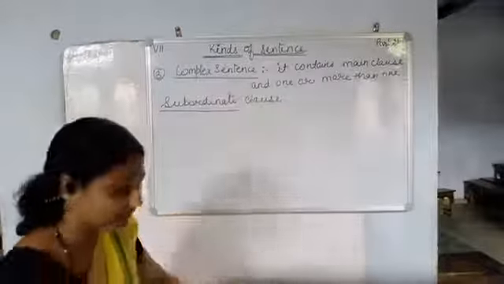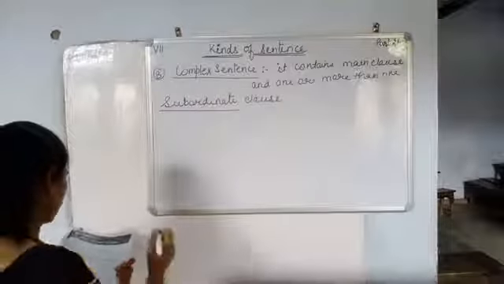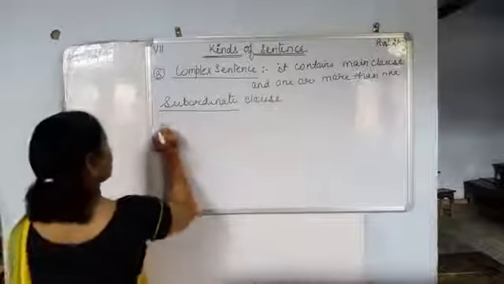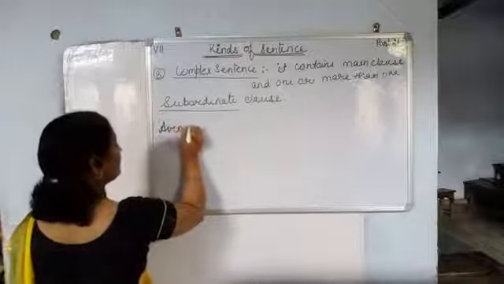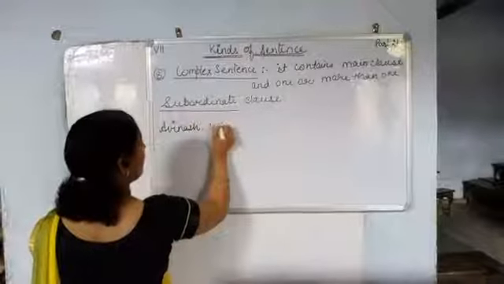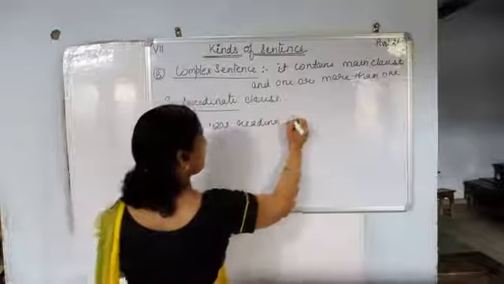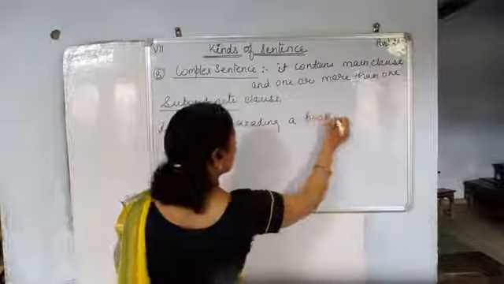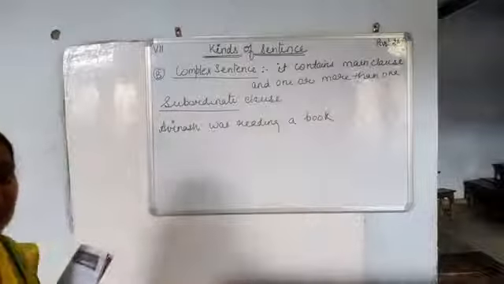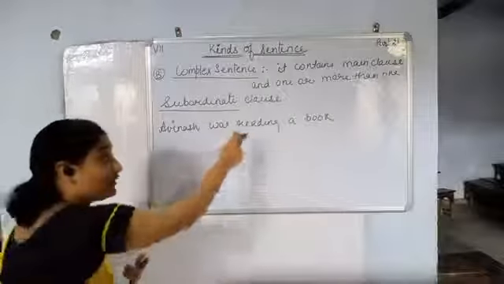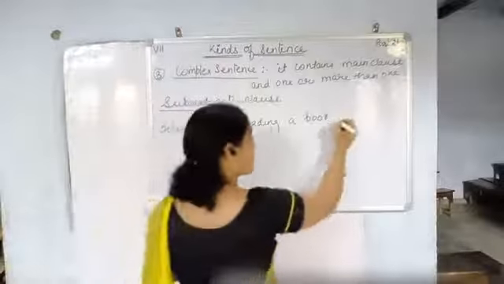Now see the example. Avinash was reading a book. This is one complete sentence. And next will be dependent on this. What is the next?